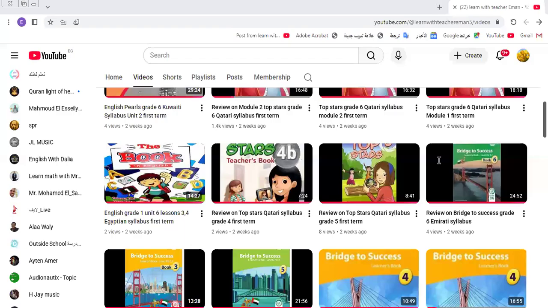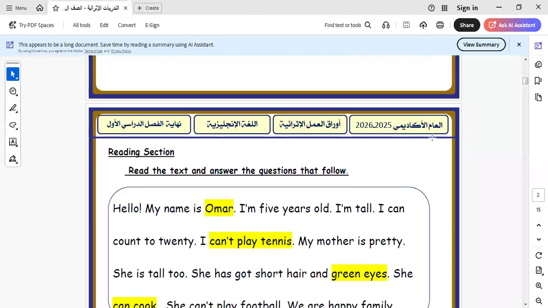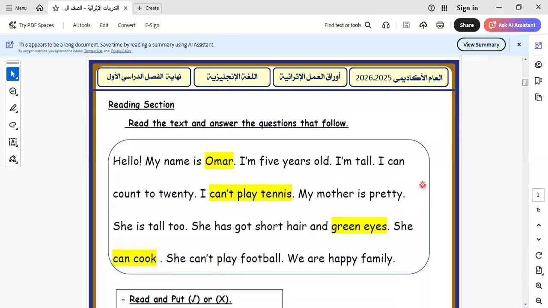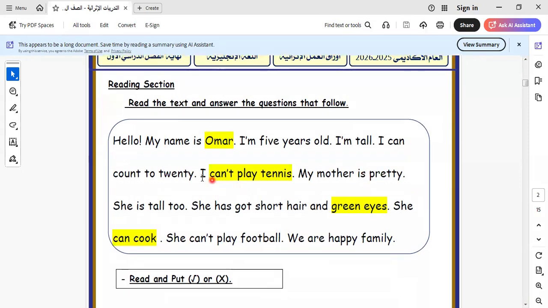Today I will make a quick review on your book Top Stars grade 3 Qatari syllabus. Here we have some texts. We read it together, and in this text we have some vocab that we learned during the term. Here we say, "Hello, my name is Omar. I'm 5 years old. I'm tall." So all these are the properties or the features of Omar.